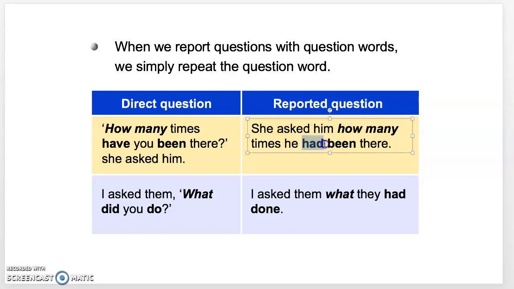So the change is indicated here. What did you do would be what they had done. Okay, so you can see it's the past perfect had plus the PP, and the pronoun is being swapped around.